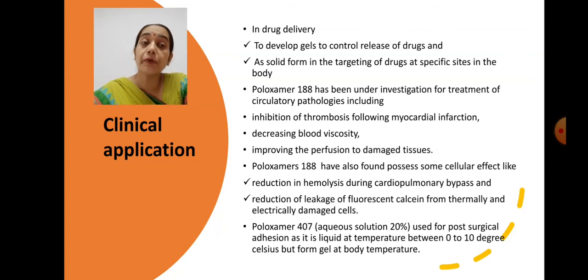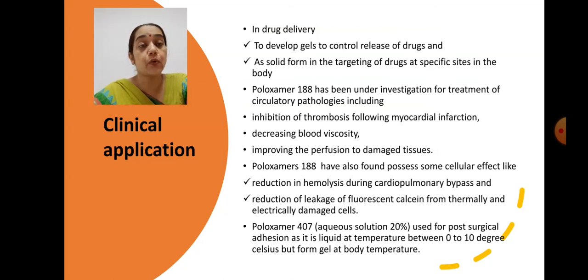And poloxamer 188 has been found to have some cellular effects also, means they reduce the hemolysis during cardiopulmonary bypass. When the cardiopulmonary bypass is done, they are used to prevent hemolysis, means the rupturing of the RBCs or blood cells. And they also reduce the leakage of the fluorescent calcein from thermally and electrically damaged cells.